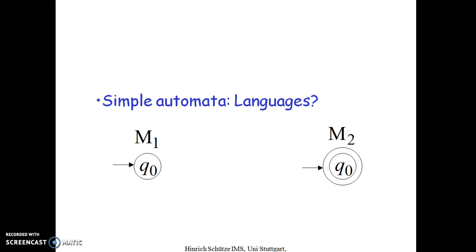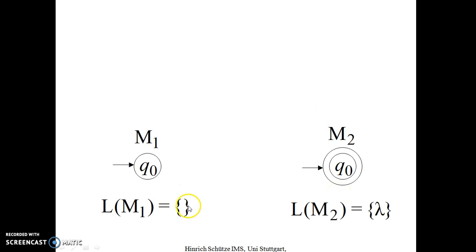Simple automata languages. The language accepted by this automata is the null set, and the language accepted by this automata is the empty string, epsilon or lambda. So the language accepted by the first is the empty set, and this one is lambda.